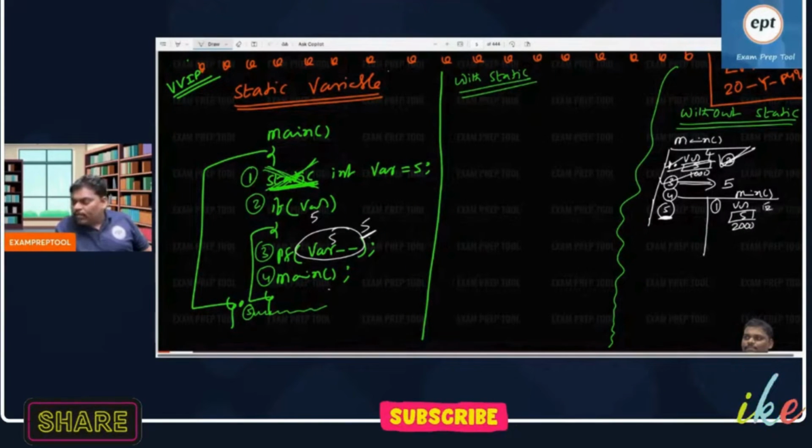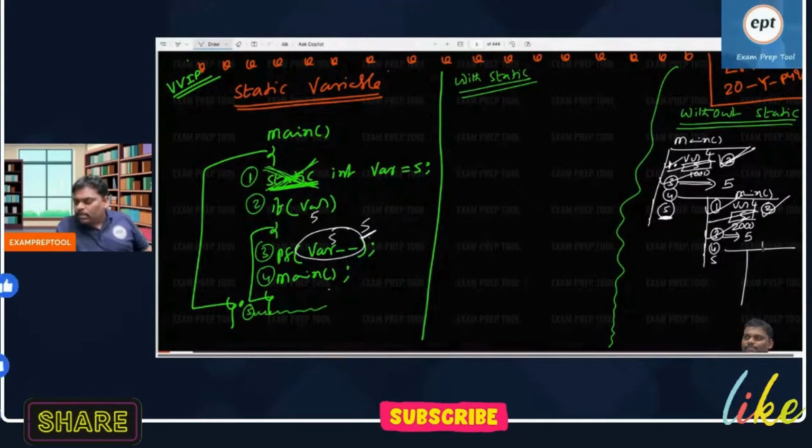What is the second line? Where value 5. If 5 condition true. Second is true, so when the second is true, I have to execute 3 and 4. As usual, fifth also. What is the 3? Printf where minus minus. Again 5 will be printed. Again it will become 4. Third is completed. What is the fourth?